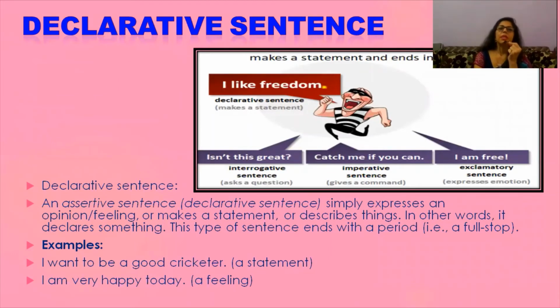A declarative sentence makes a statement and ends in a full stop. An assertive sentence simply expresses an opinion, feeling, makes a statement and describes things in other words. It declares something. This type of sentence ends with a period, that is, a full stop. For example, I want to be a good cricketer, a statement. I am very happy today, a feeling. But at the end, you can see it is ending with a period.